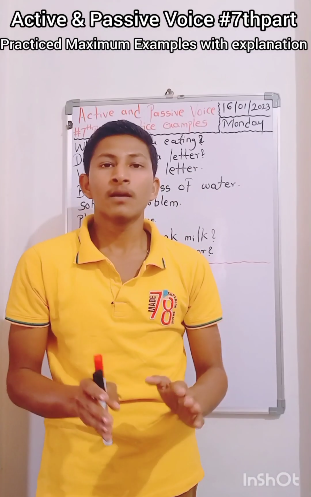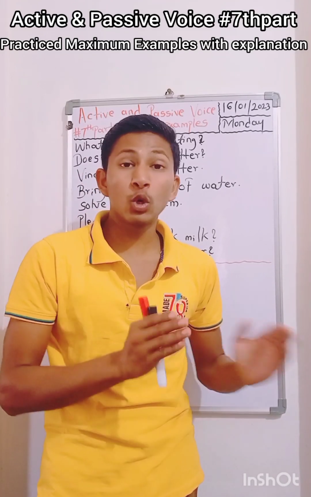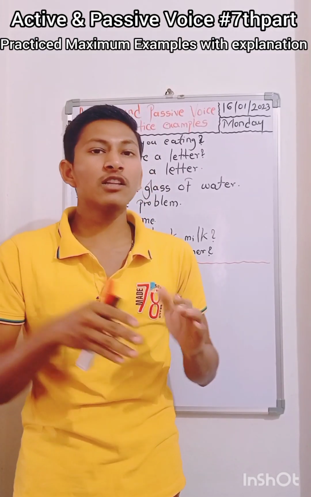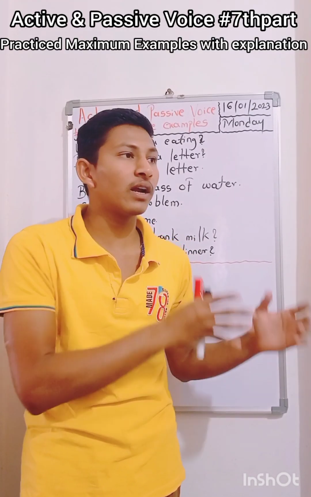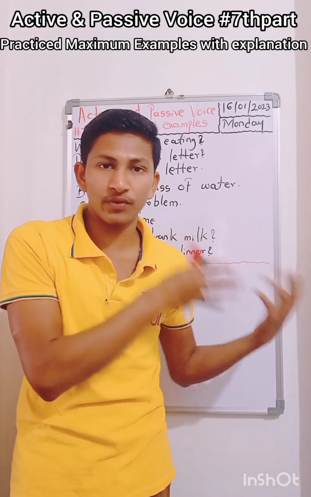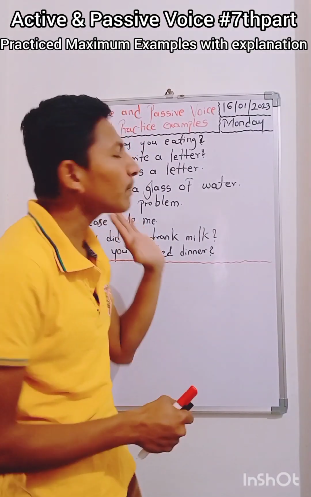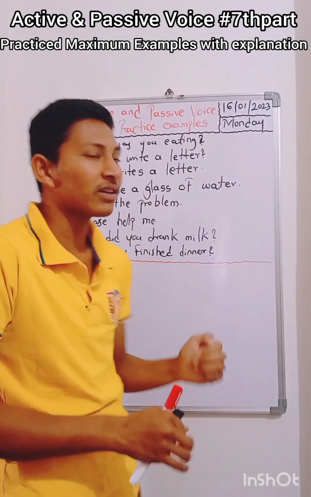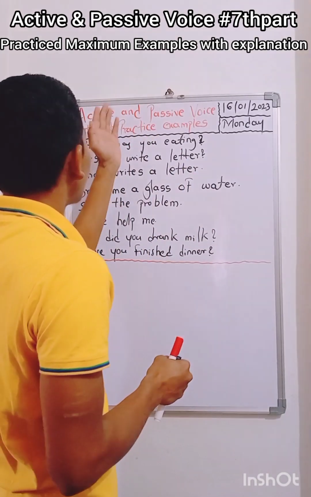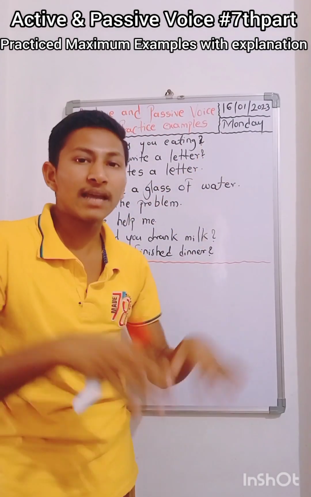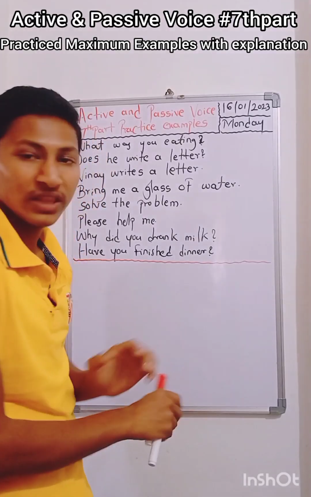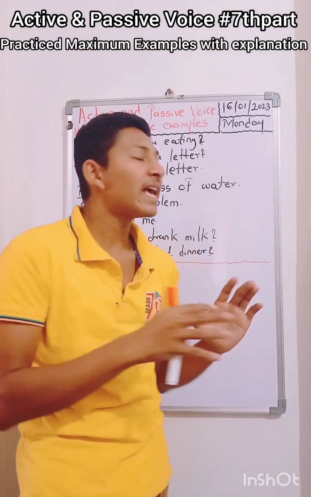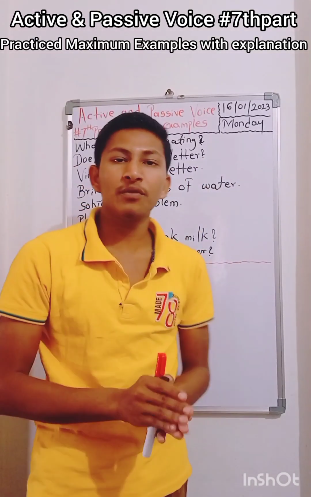But before keeping the do's in my mind, we have to go for the don'ts. We discussed the do's with the rules in our yesterday's video or in our previous videos. This is the seventh part of active and passive voice, and in this last part we are going to solve many random examples regarding active and passive voice, keeping the rules in my mind, with the explanation.